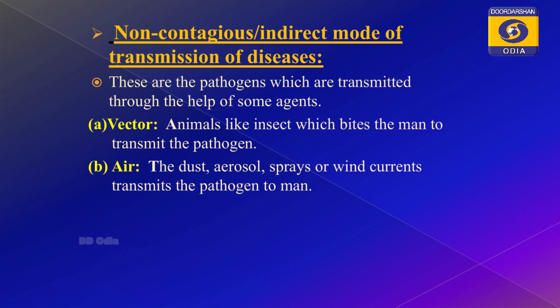Vector means whichever organism is transmitting the disease from one person to the other is called the vector. So, you know that insects like the mosquito, this mosquito may be the vector, the bug may be the vector. When a mosquito is transmitting the disease from one person to the other, you say that it is a vector, clear.